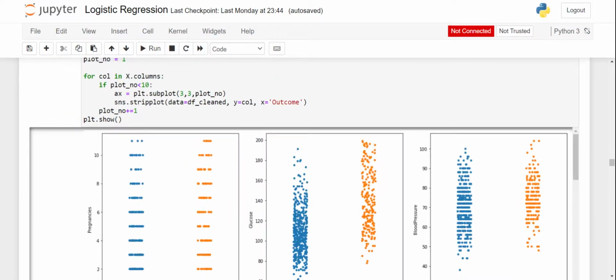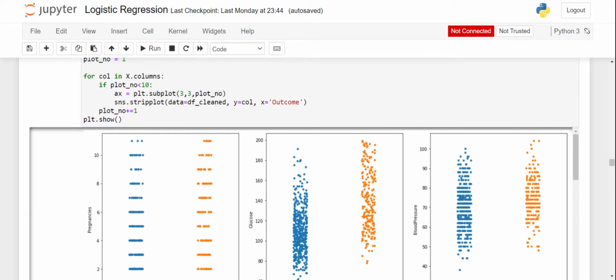While training the data, we should have a balanced data set, like the number of patients having diabetes, yes, and patients not having diabetes, no, should be equal or in a 60 to 40 ratio, sir. So I plotted using a strip plot.